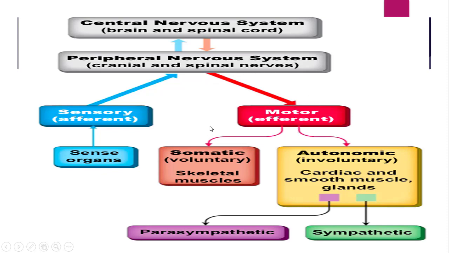How? It will be passed to the somatic, that means voluntary system, and the autonomic, that is involuntary system. So it will be passed to our muscles. So our muscles will move according to the response, that means in response to the brain's decision.